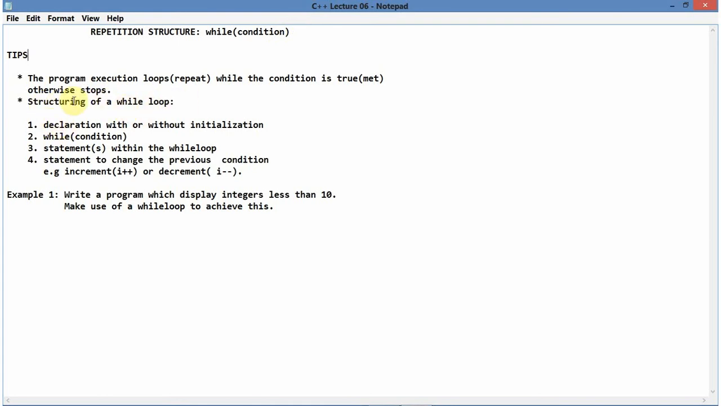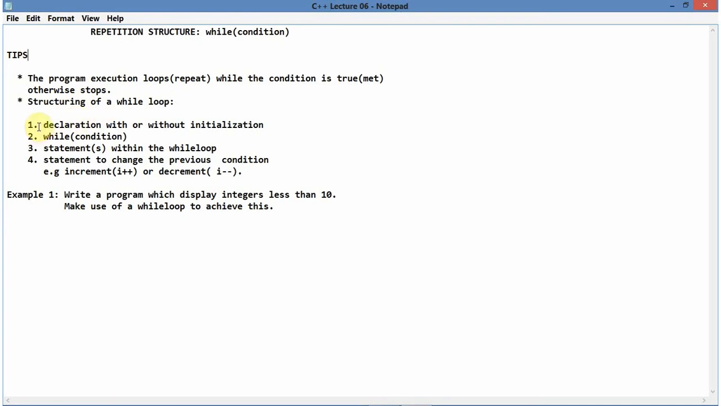Alright, and now the structuring of a while loop. This is how the layout of a while loop should be in a basic way, for you guys to just see and understand. Maybe you've seen it in a book or in a guide somewhere, but this is how the layout should be, the structuring of a while loop.